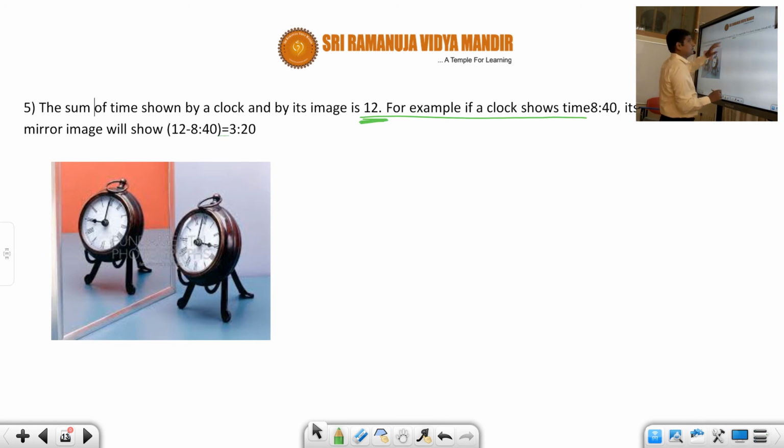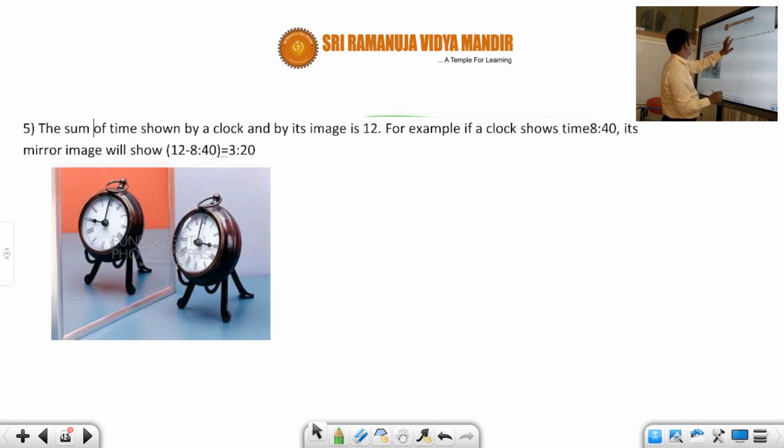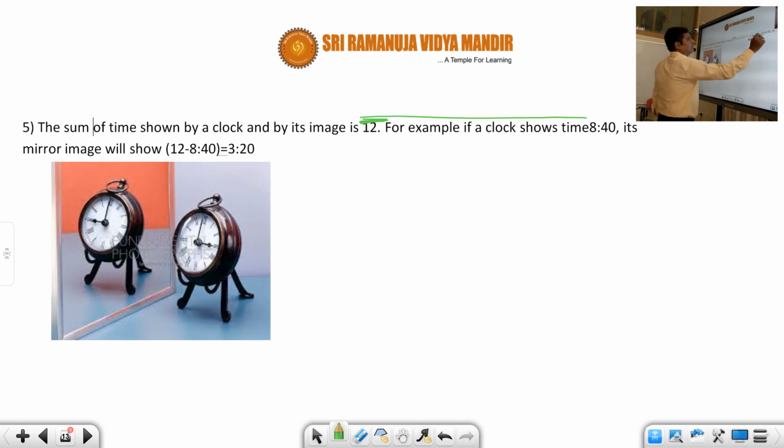When you see that clock in a mirror, the image will show 12 minus 8:40. That is equal to how much, students?